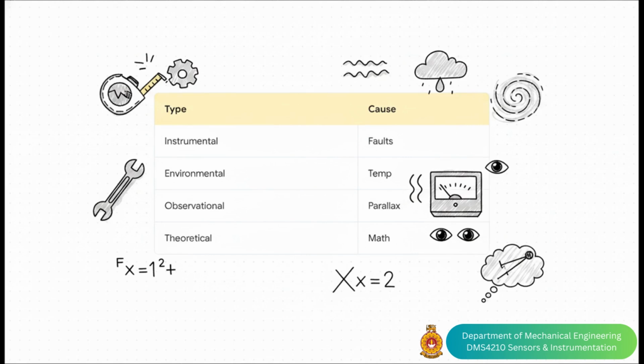Third, observational errors. Now, this isn't just writing down the wrong number. This is a physical limitation like parallax error, viewing an analog meter from an angle so the needle looks higher or lower than it truly is. And finally, theoretical errors. These happen because of the simplifications or approximations we use in our mathematical models, like purposefully ignoring air resistance in a physics calculation to make the math easier.